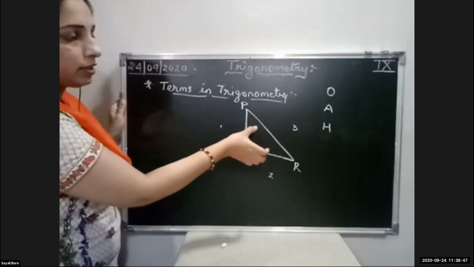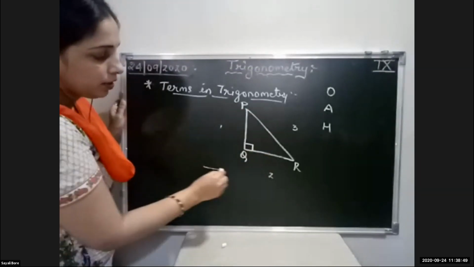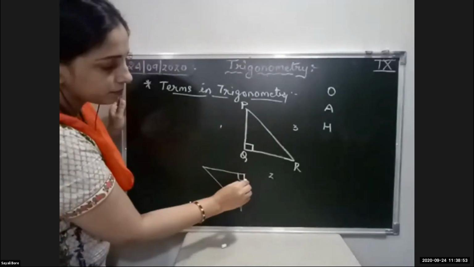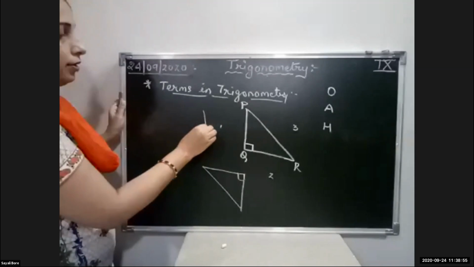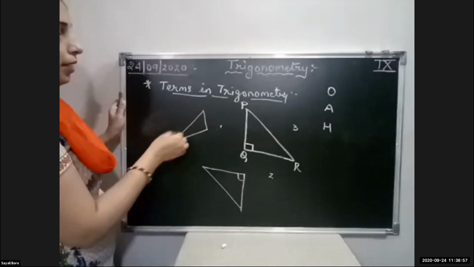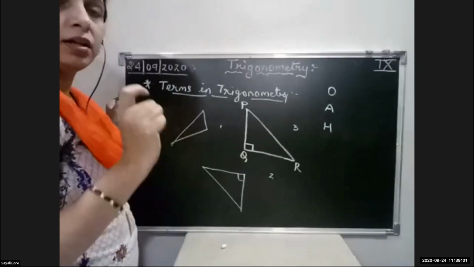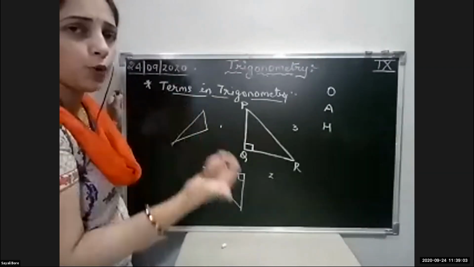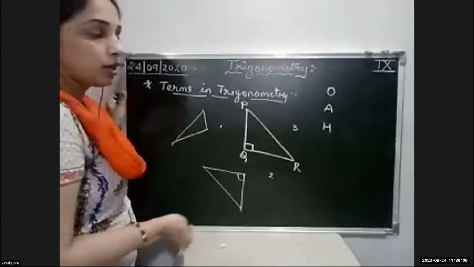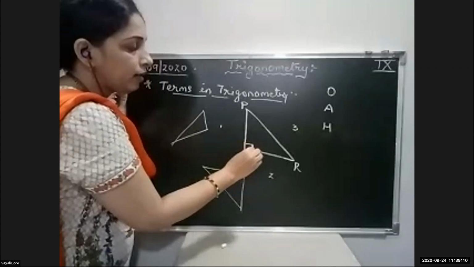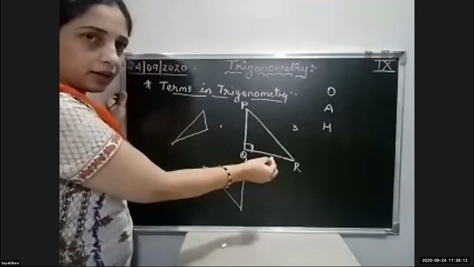Sometimes they may give the triangle in this form, or in this form, any form they can give. So first is to identify the hypotenuse. Now how to identify the hypotenuse, students? Here you can see angle Q is 90 degrees, because this is a right angle triangle.